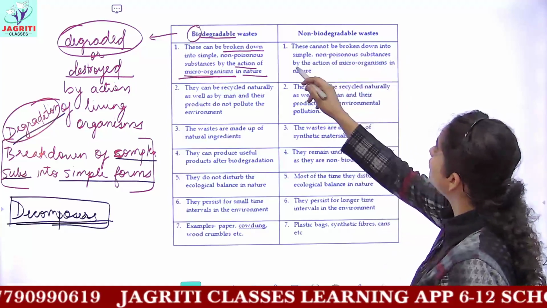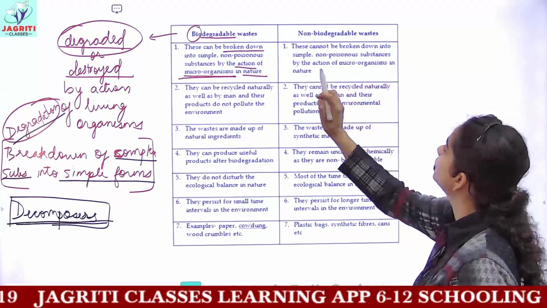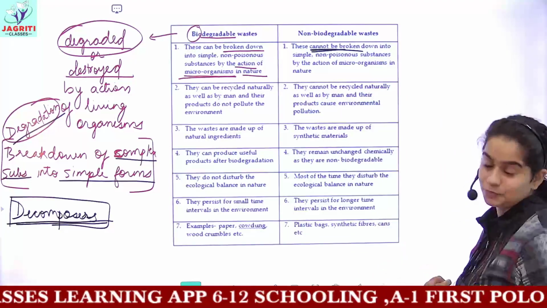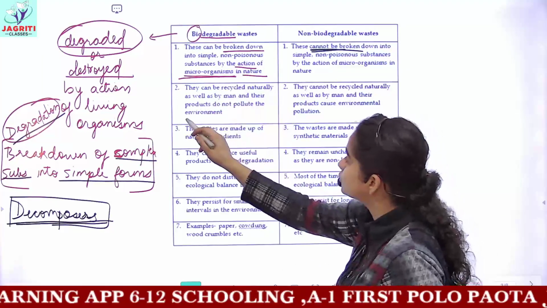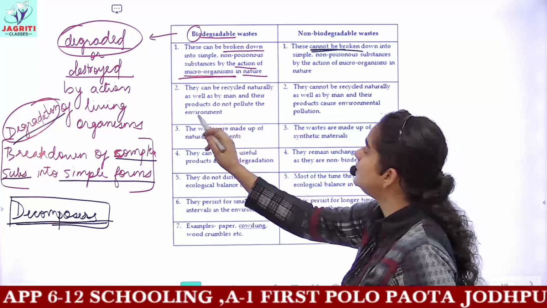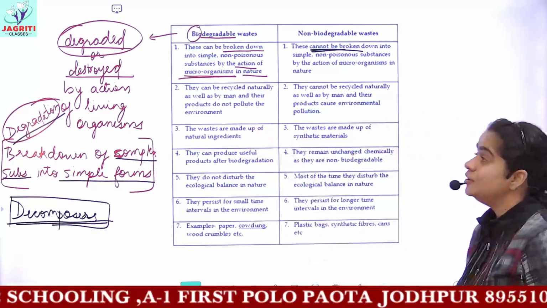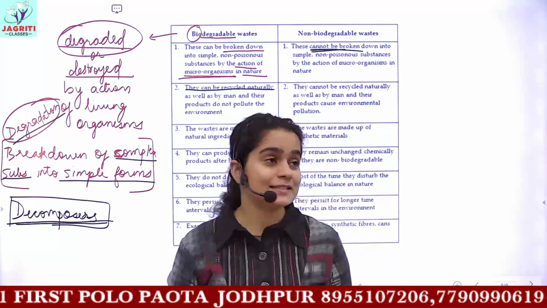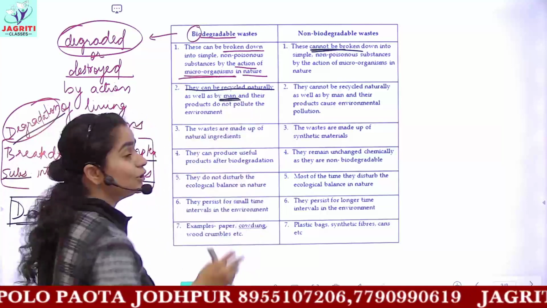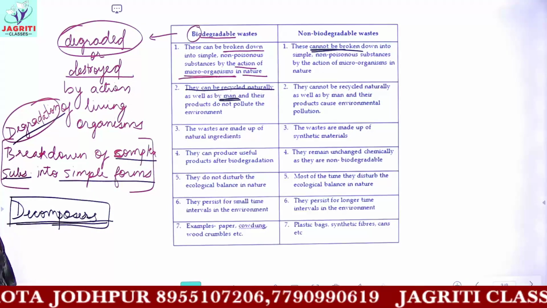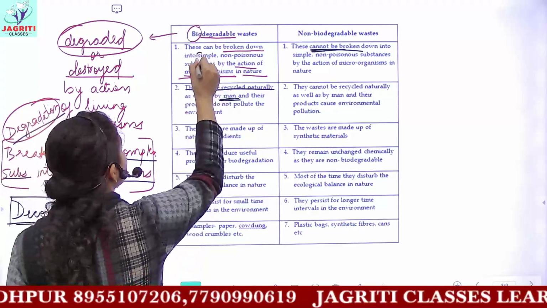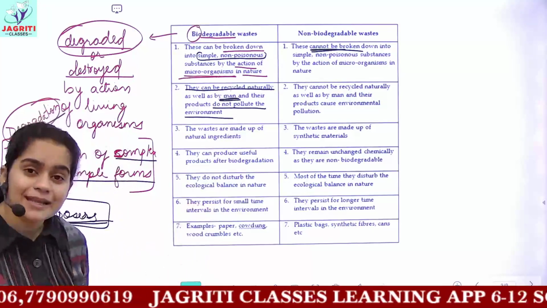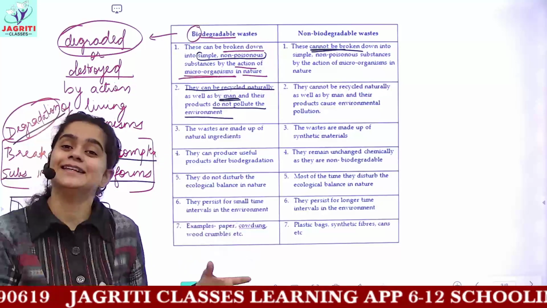Now moving on to the first point in the non-biodegradable category. These cannot be broken down into simpler non-poisonous substances by the action of microorganisms in nature. For biodegradable waste, the next point is that they can be recycled naturally as well as by man, and their products do not pollute the environment. When these wastes are recycled naturally, this means by microorganisms, or human beings can also recycle these wastes. The products produced are very simple and non-poisonous, so they are non-polluting. That is, they do not cause any pollution in the environment.